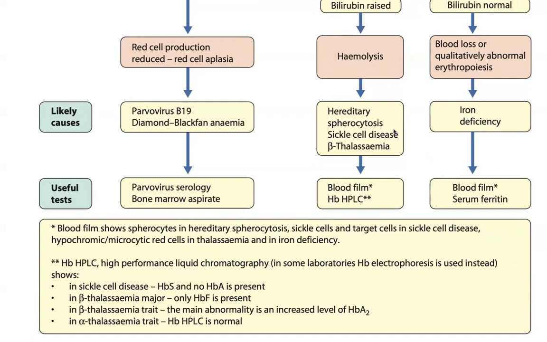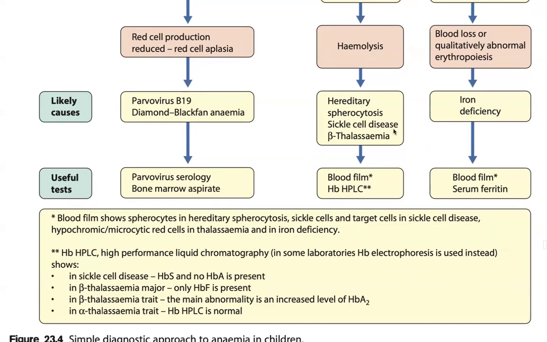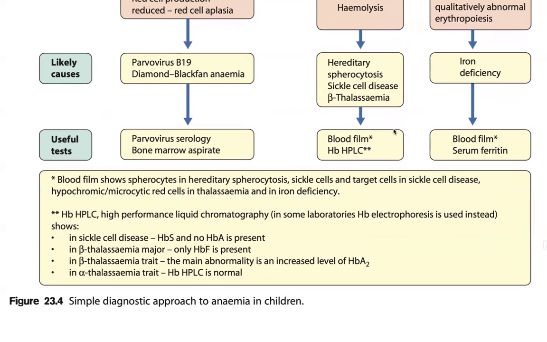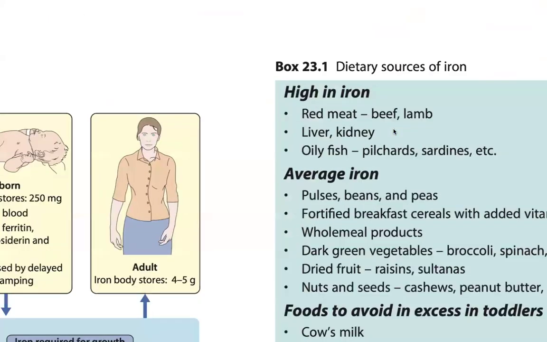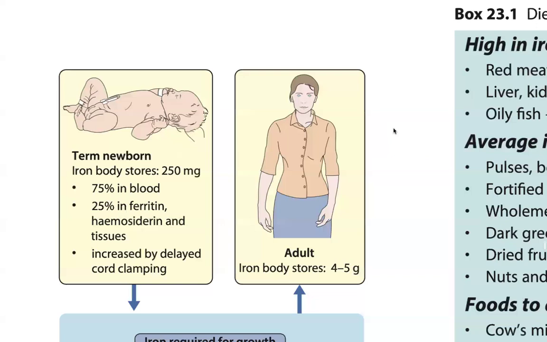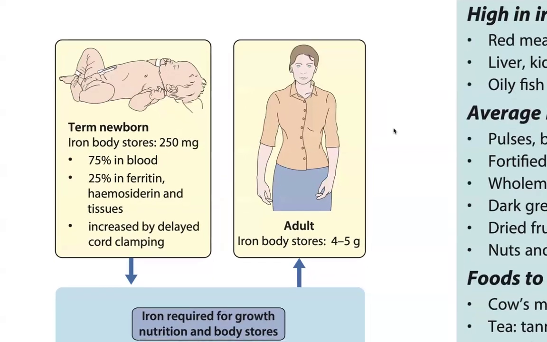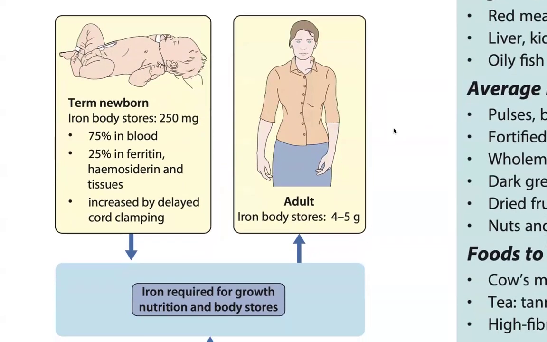In sickle cell disease, there is HbS and no HbA present. In beta thalassemia, only HbS was present. In beta thalassemia trait, there is an increased level of HbA2, and in alpha trait HbA2 is normal. Iron body stores are 250 milligrams per kilogram of blood, with some in ferritin and osteogenic tissues. Increased by delayed sample.